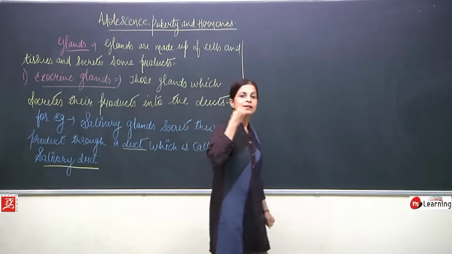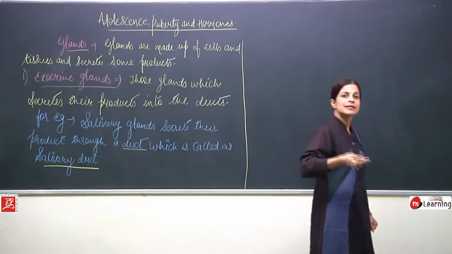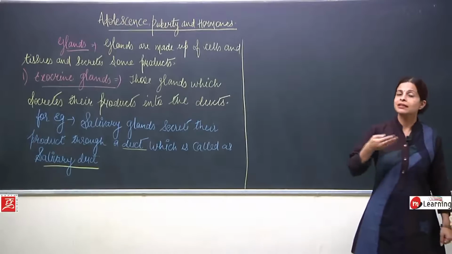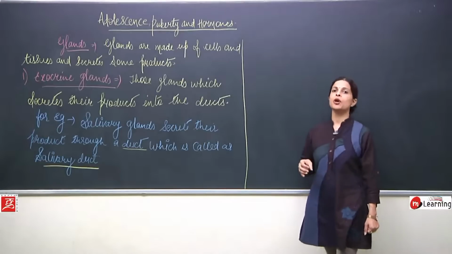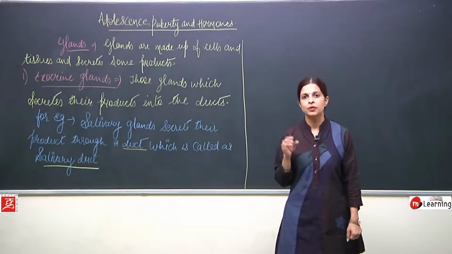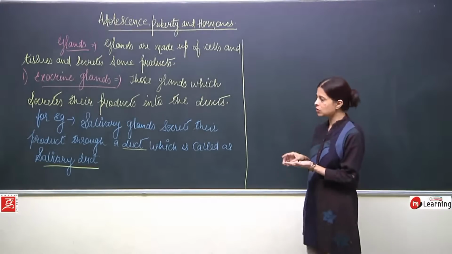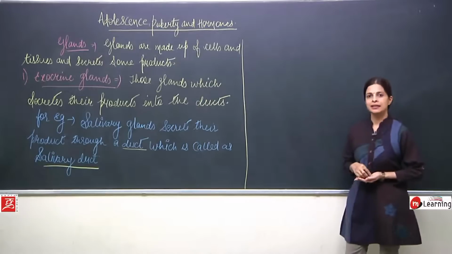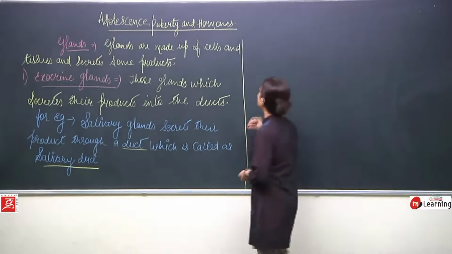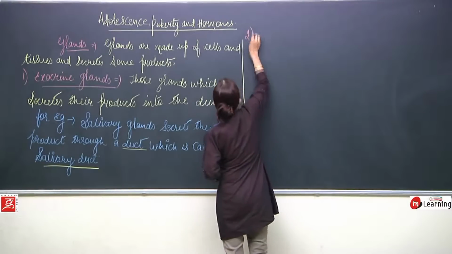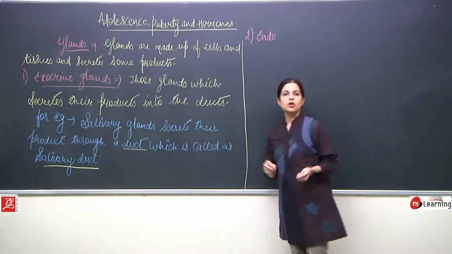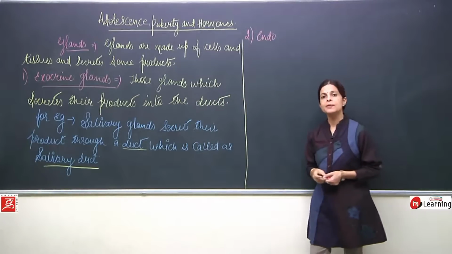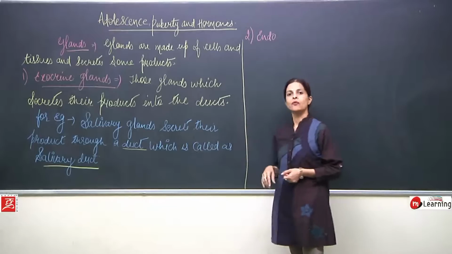Okay. So the main thing which has to be understood over here, children, is that these glands, exocrine glands, these kind of glands, what do they do? They secrete their product, they secrete their juices in the duct. This is a point which is very important to remember. Okay. Now we will talk about the second characteristic, which means we will be talking about the second kind of gland.